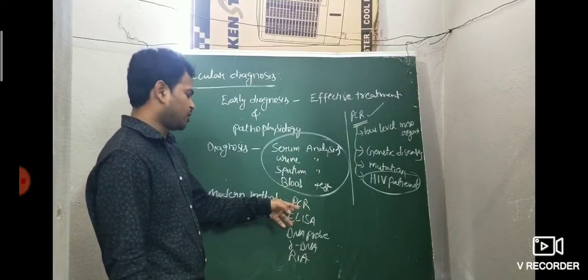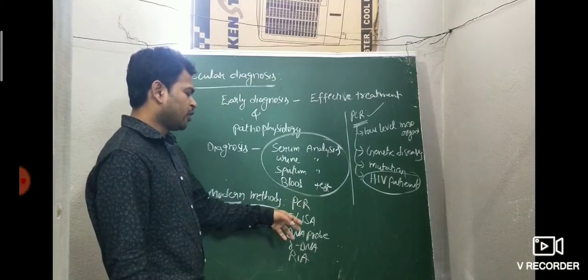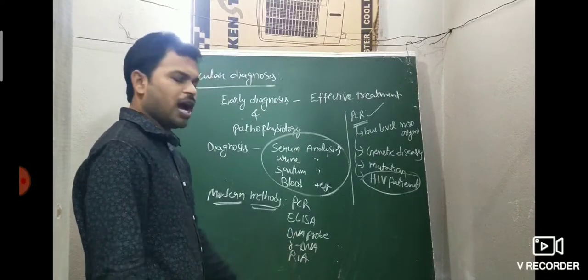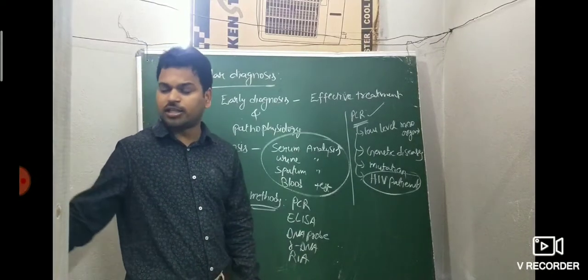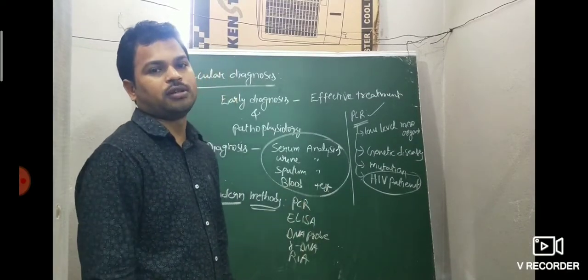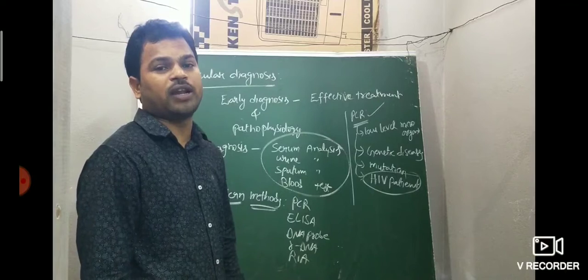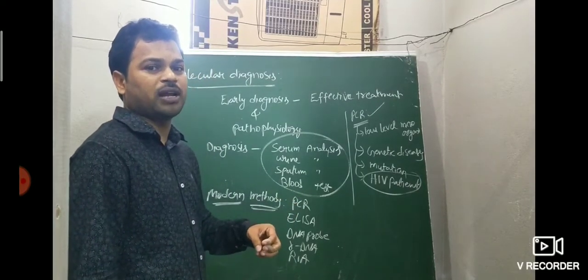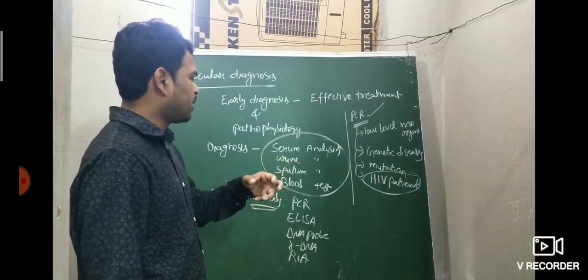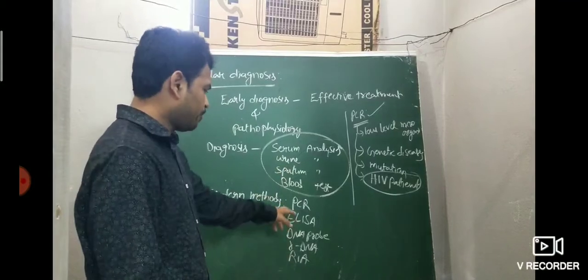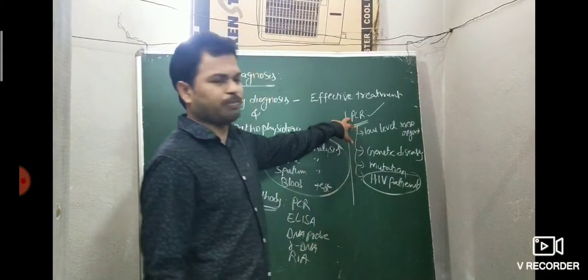PCR, polymerase chain reaction, ELISA, enzyme linked immunosorbent assay, DNA probes, rDNA technology, RIA, radioimmunoassay. These are the modern methods for the early diagnosis. So can you mention the modern methods for early diagnosis? One by one: PCR, polymerase chain reaction.